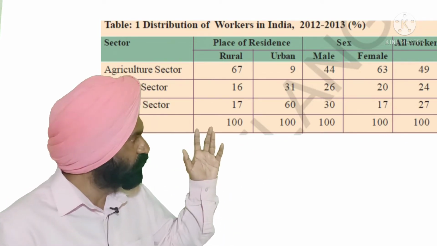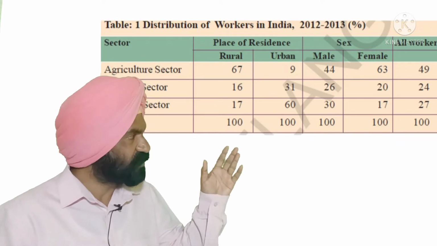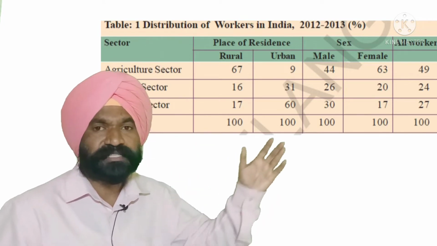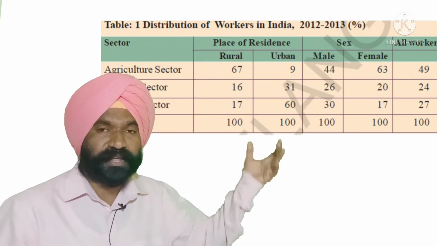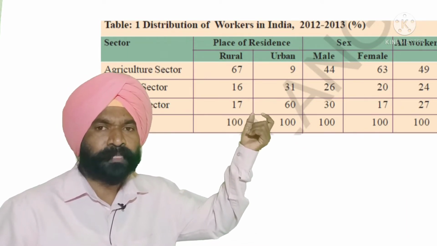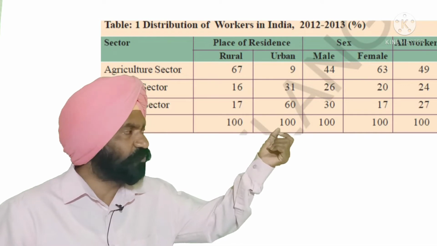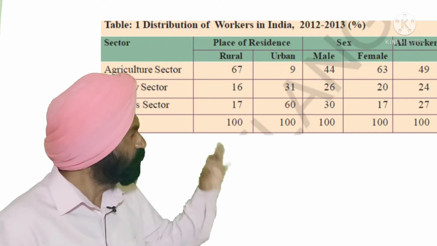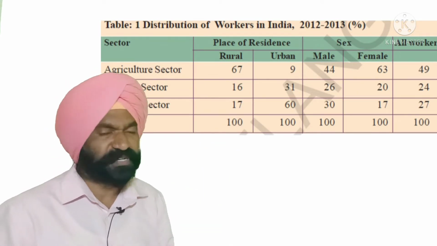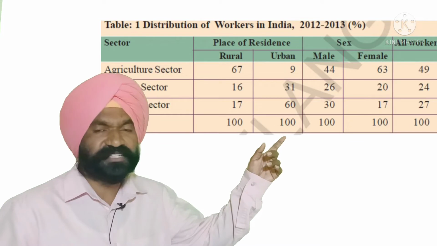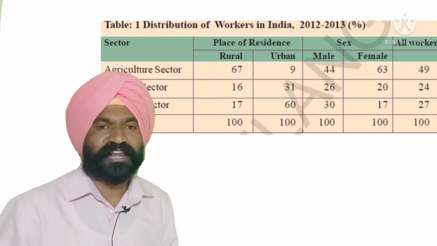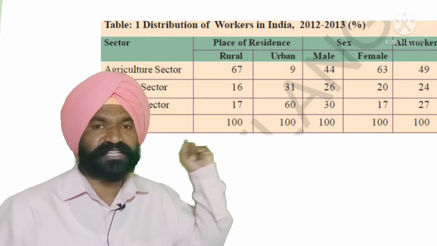Now if you go to the industrial sector, 16% of the people in rural areas are engaged in the industrial sector, that is secondary sector. 31% of the people from urban areas are earning their livelihood from the secondary sector. Now the service sector: rural people are only 17% in the service sector, and a tremendous number here, 60% of the people are getting their livelihood from the service sector.